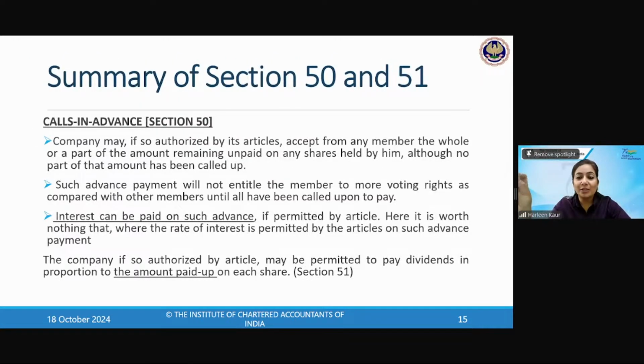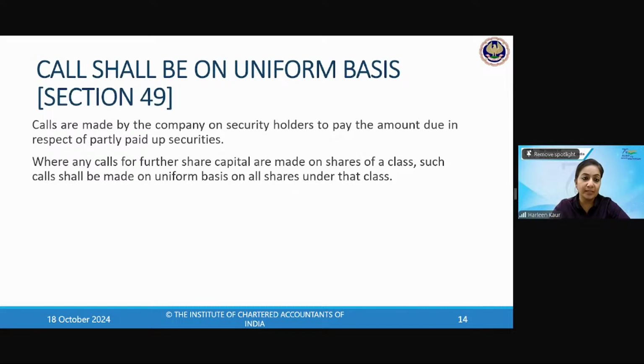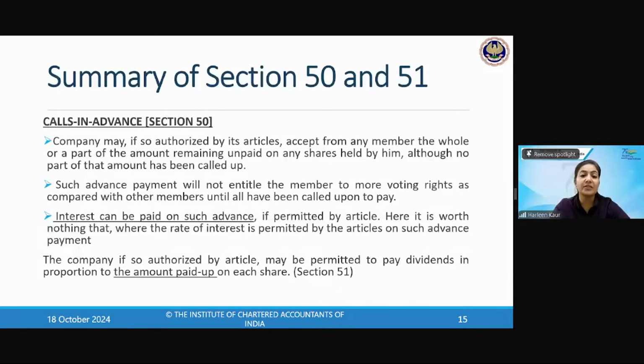So there's a small summary of sections 50 and 51 that I've made for you. Section 49 says that the calls have to be made on a uniform basis, and sections 50 and 51 tell you about calls in advance. What is the meaning of calls in advance? That means you have paid advance money for your shares. Calls in advance can happen only if it is authorized by the articles. Only if your articles authorize you, then you can accept the amount from the shareholders in advance.